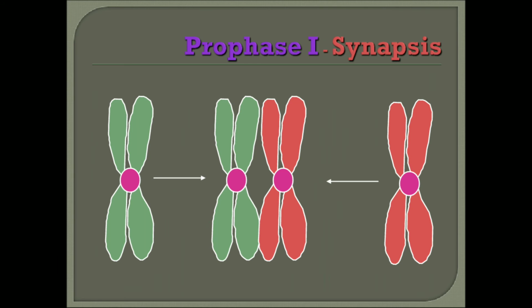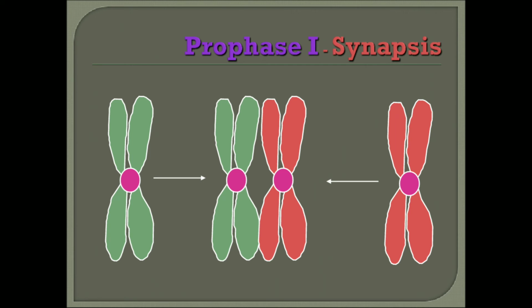So what is synapsis? See here, these are sister chromatids attached with the same centromere, and this is another pair of sister chromatids, also attached with a centromere. What happens in synapsis? This maternal chromosome and this paternal chromosome come together and form crossing over, or they fuse at any point, here or here.